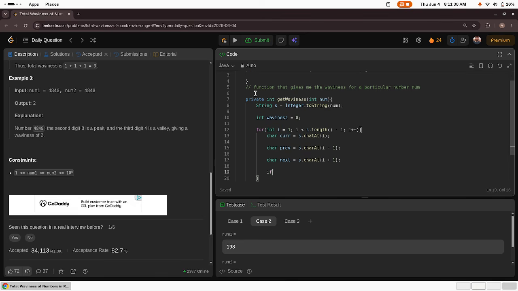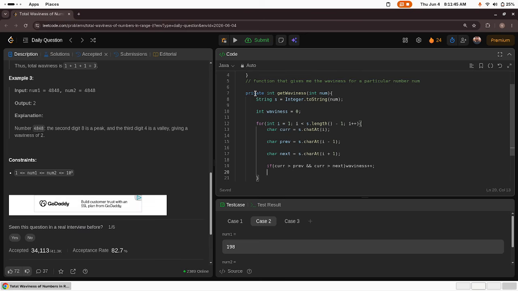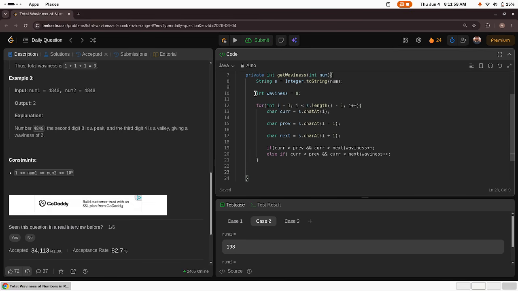Now if cur is greater than prev and cur is greater than next, do what? Waviness plus plus. Else if, otherwise, do what? If cur is less than prev and cur is less than next, do what? Waviness plus plus. Once I come out of the loop, I'll return